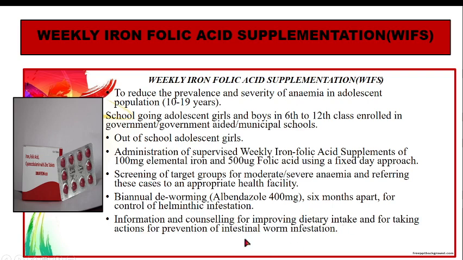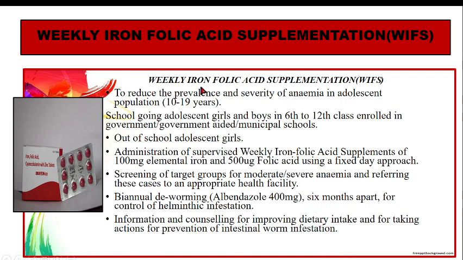So two things are focused here, dietary intake, because, for example, we know that vitamin C causes an increase in iron absorption. So whenever we are counseling, we have to focus on this. Suppose you include lemon along with salad, what this will do is help in the absorption of iron. Okay, apart from that, hygienic practices have to be followed for prevention of intestinal worm infestation.